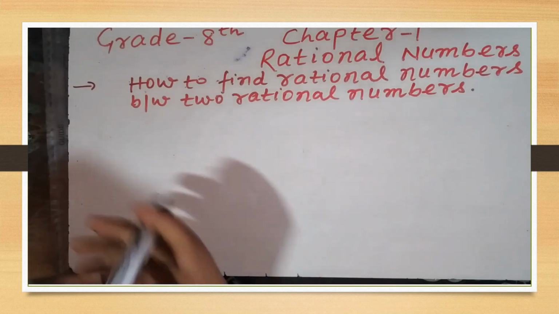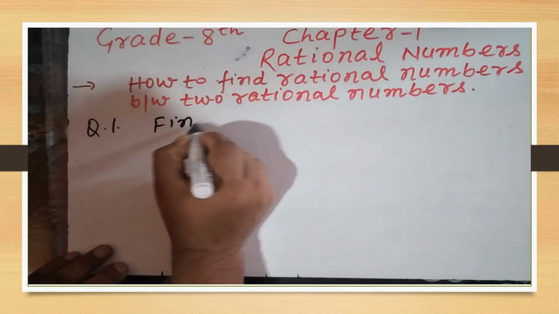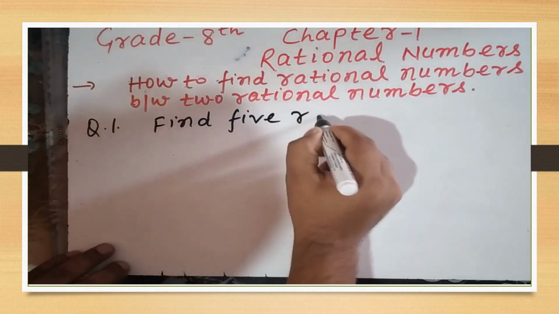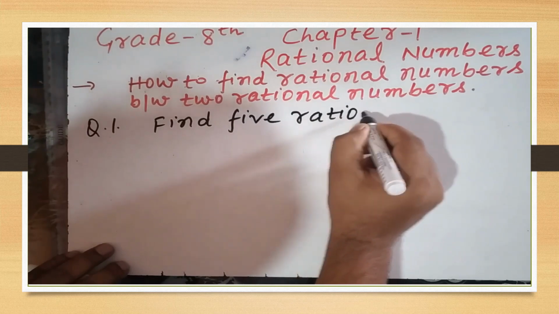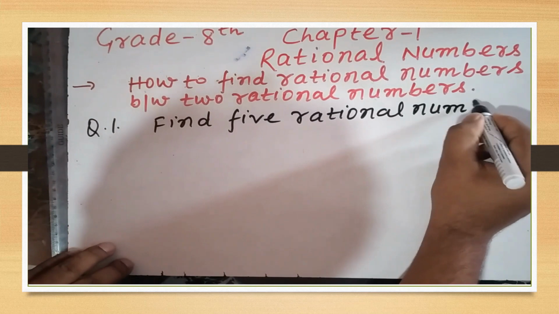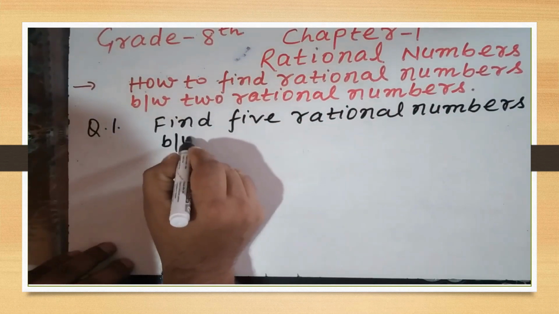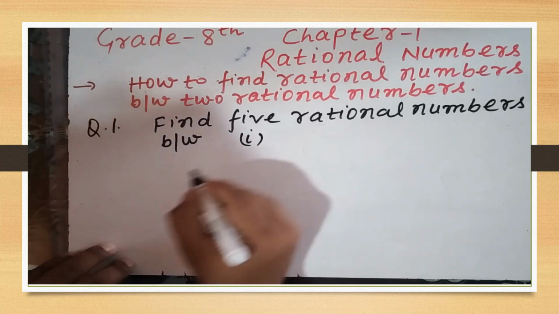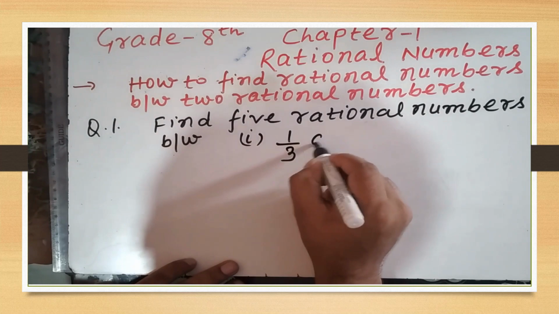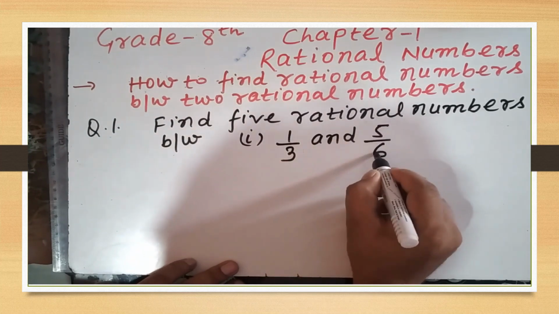So, suppose we have a question of this type: find 5 rational numbers between 1 by 3 and 5 by 6.